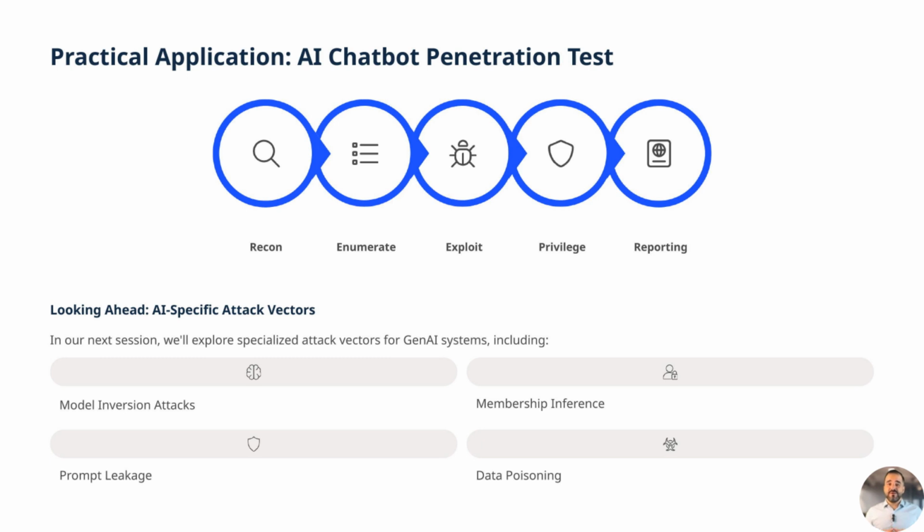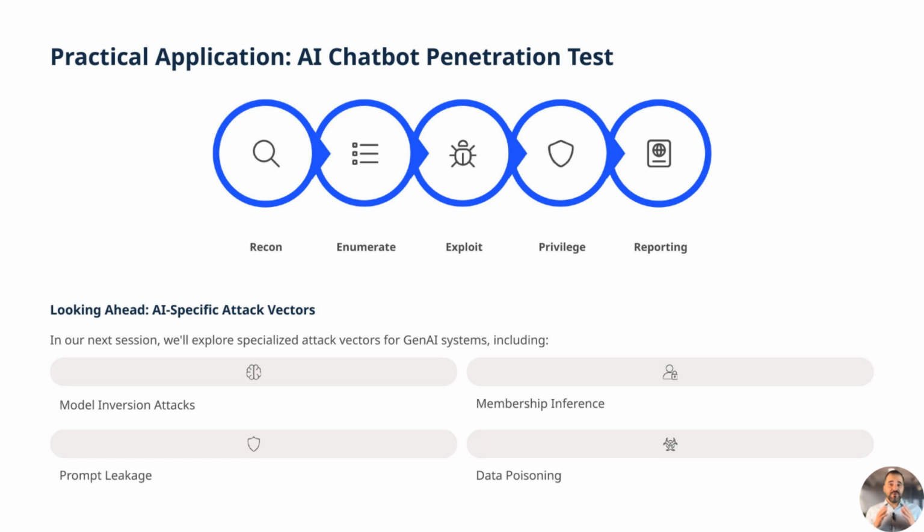Conducting a penetration test on AI chatbots requires a structured approach to uncover and address security weaknesses unique to conversational AI systems. The process begins with enumeration and reconnaissance, where testers gather detailed information about the chatbot's architecture, data flows, API endpoints, and integration points to understand its operational environment. This is followed by targeted exploitation attempts, such as privilege escalation, to determine whether unauthorized access to sensitive data or